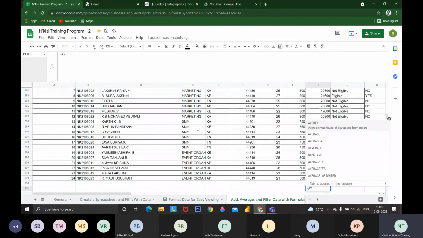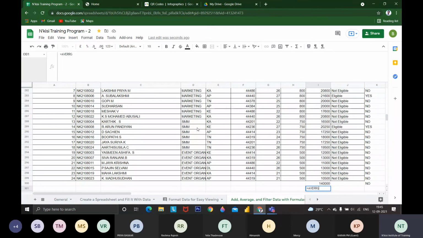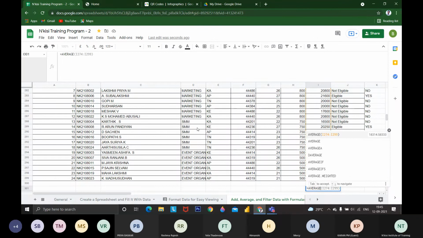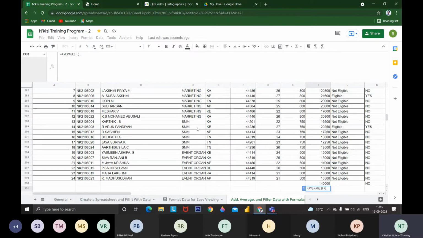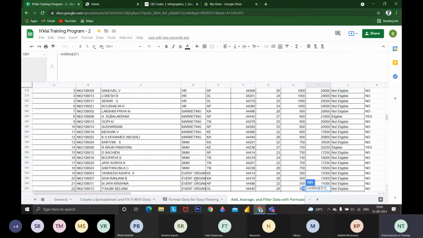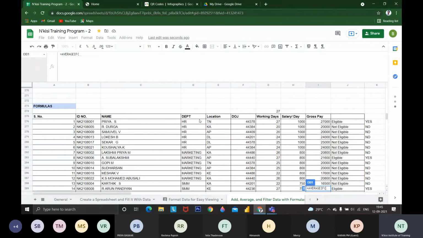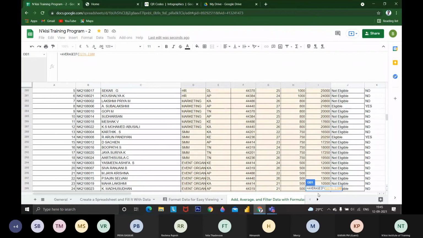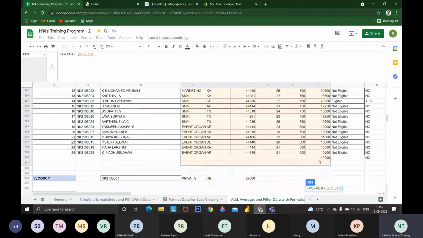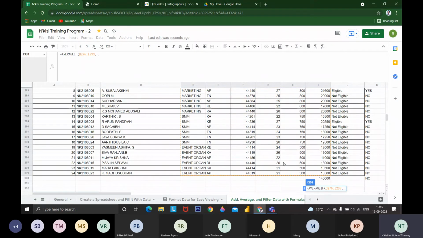If you want the AVERAGEIF formula, it is the same, both are the same. AVERAGEIF formula. Then I want to mention the range. What is the range I want to look into? This is the range. Comma. I want the condition of SMM, is equal to SMM. You have to give it within double quotes. This is the condition I'm going to give.